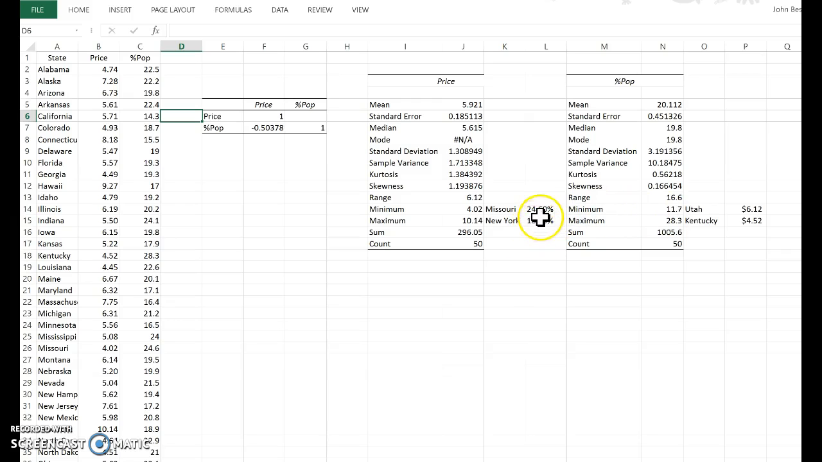And then for fun, even though Missouri had the lowest price, they had a 24.6, which wasn't the highest percent, but it was up there. And I was shocked that New York, at over $10 a pack, still had almost a 19% population smoking. Obviously, they must get paid a lot more than we do out here to afford $10 a pack.